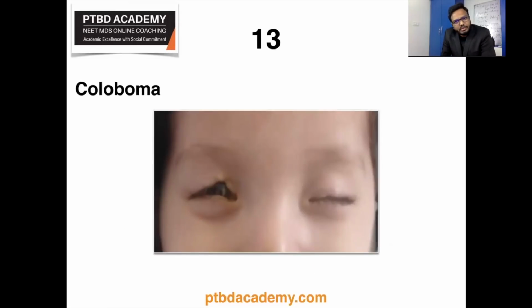In fact, if you remember, we discussed coloboma in one of the quick revision classes. So what is this coloboma? As you can see in this particular illustration, bilateral eyelid coloboma. Coloboma in Greek means curtailed. So coloboma describes conditions where normal tissue in or around the eye is missing at birth, and coloboma comes from a Greek word that means curtailed.